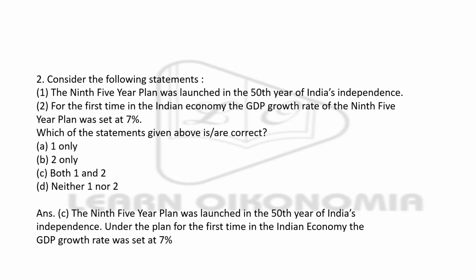Here you can see that this plan was launched in the 50th year of independence, and it was for the first time in the Indian economy that the GDP growth rate was set at 7%. Here you have the 50th year of independence, and here also you have the 50th year of independence. Here you have 7%, and again here you have 7%. That means both the sentences are right. So both 1 and 2 are right. This is a correct explanation.